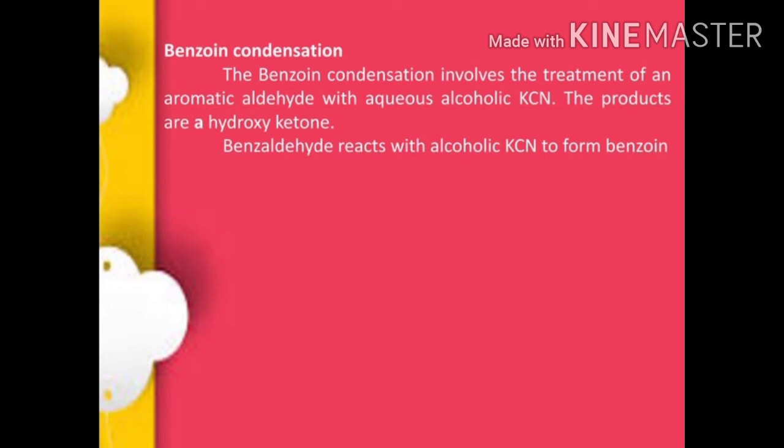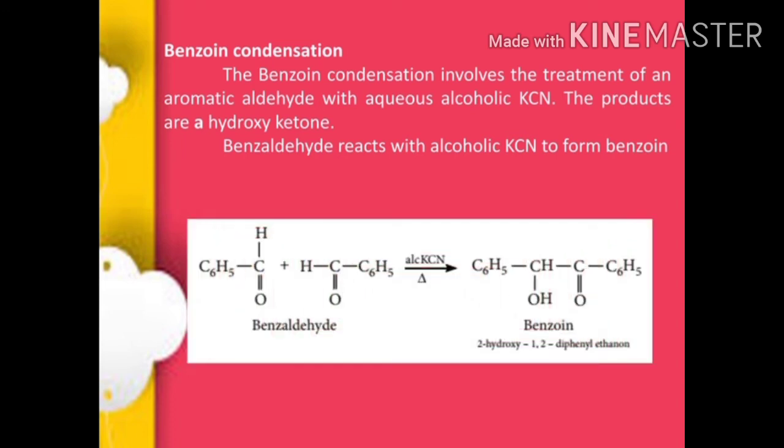Next reaction is benzoin condensation. The benzoin condensation involves the treatment of an aromatic aldehyde with aqueous alcoholic KCN. The product is an alpha hydroxy ketone. When 2 moles of benzaldehyde are involved in the reaction with alcoholic KCN, benzoin is formed. Benzaldehyde molecular formula C6H5CHO. 2 moles of benzaldehyde react in the presence of alcoholic KCN. Benzoin is obtained. Product is benzoin.